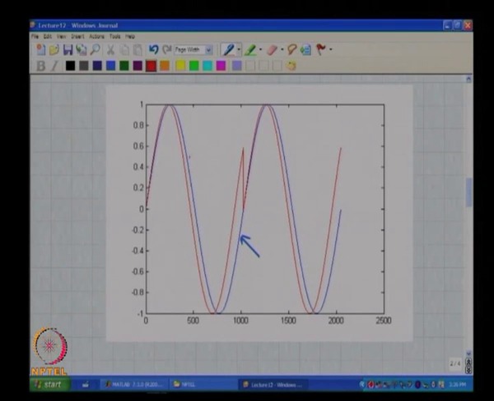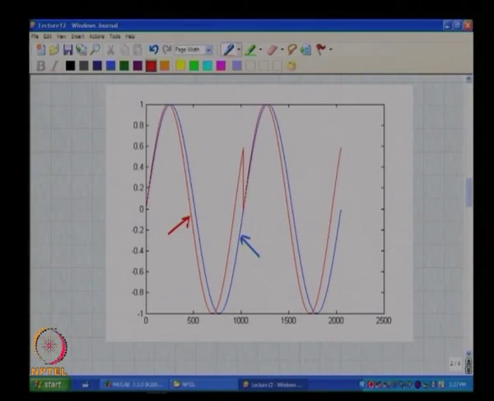What you will see is some curve, an example of that is shown in red, where at the end point it is not periodic obviously, okay. So, at the end points there is a discontinuity. Can you comment on the magnitude of this discontinuity as time progresses? Let us say I took another set of 1024 samples. Do you think the discontinuity would be the same? It will be different. Why? Simply because the sequence is not periodic, correct.